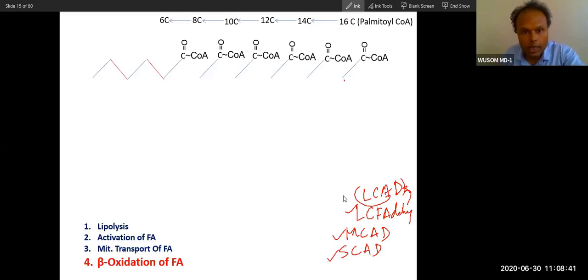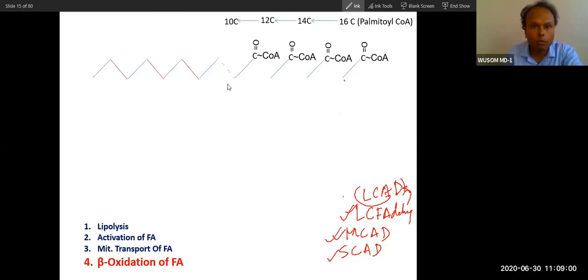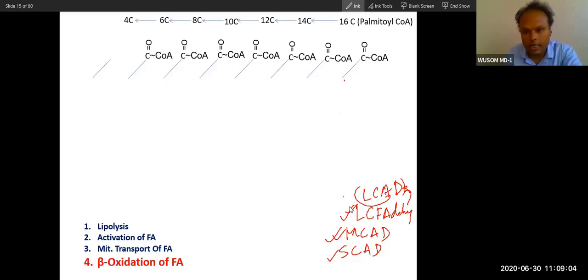And this particular enzyme, I'll write it. This long chain enzyme will act on palmitic acid and break this bond. And this enzyme will act on the long chain 14 also. It will break this bond. After 12, you'll see the medium chain enzyme will act on this compound. It will break this bond, and this bond. This is the first enzyme. By the way, this is the first enzyme. So the significance of this enzyme I will illustrate.